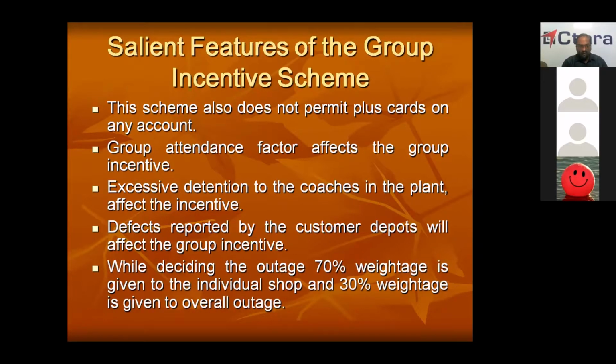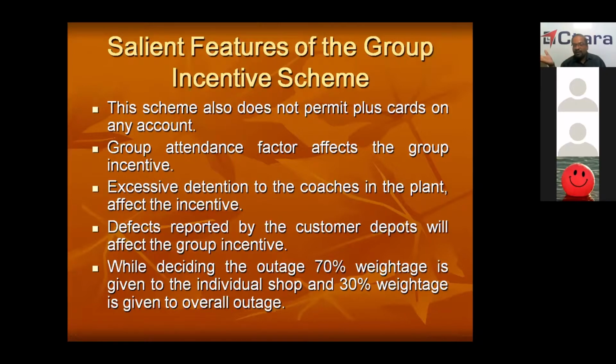While deciding the outage, 70% weightage is given to the individual shop and 30% weightage is given to overall outage. Now, for example, your wheel shop is there. In the wheel shop, you have given, based on the standard production units, how many wheels should be given. But you will not be given 100% incentive. You will be given only 70% incentive. The remaining 30% comes when the wagon or coach to which you are fitting the wheel goes out of the workshop. So 70% is for the individual shop and 30% for the overall outage.